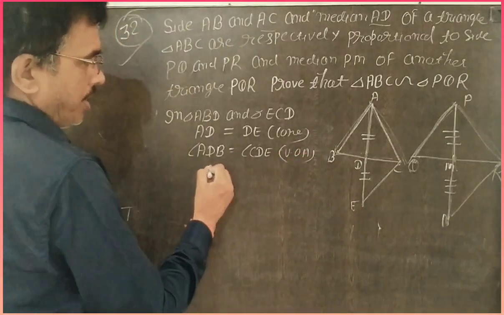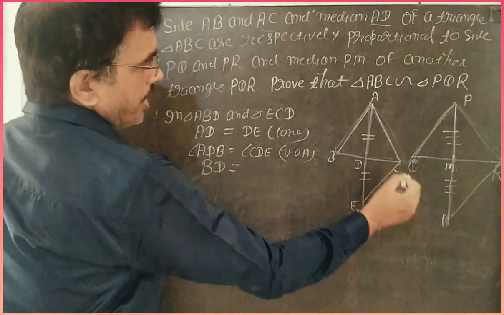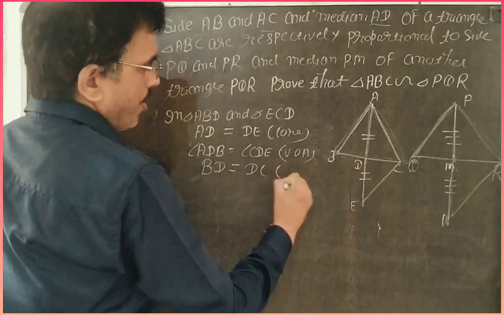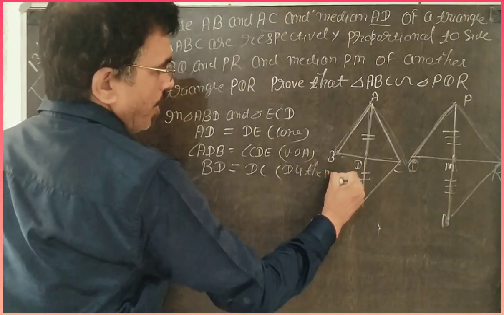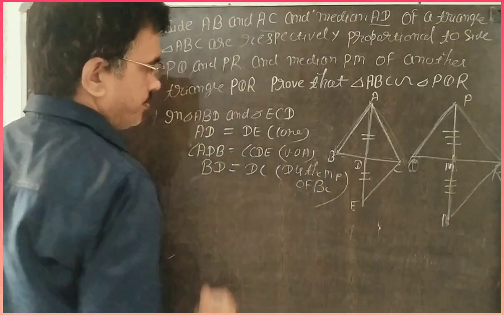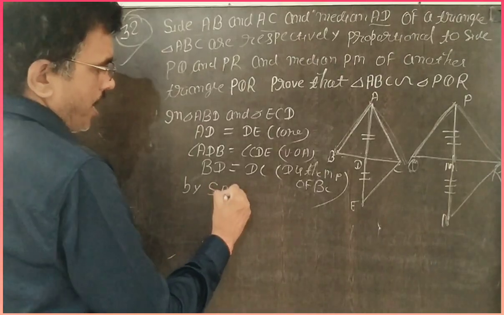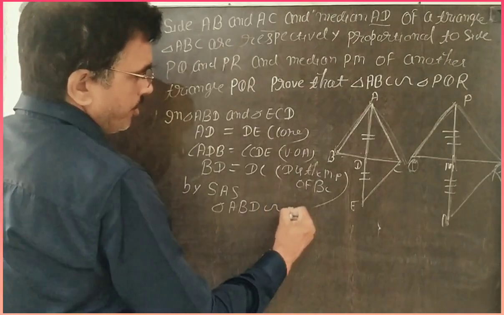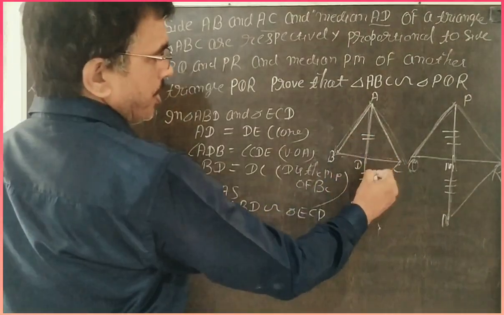And third, BD is equal to DC, because D is the midpoint of BC. Hence, by SAS, triangle ABD is congruent to triangle ECD.